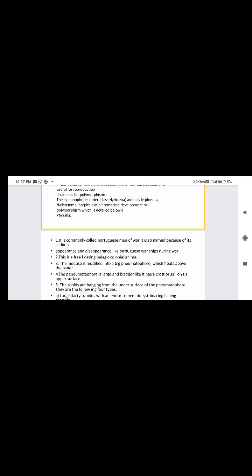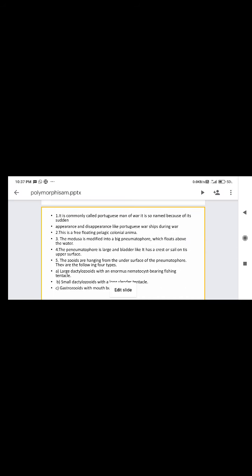Example for polymorphism: the siphonophore order of class Hydrozoa, animals such as Physalia, Halistemma, and Porpita, exhibit remarkable development of polymorphism, which is detailed below.